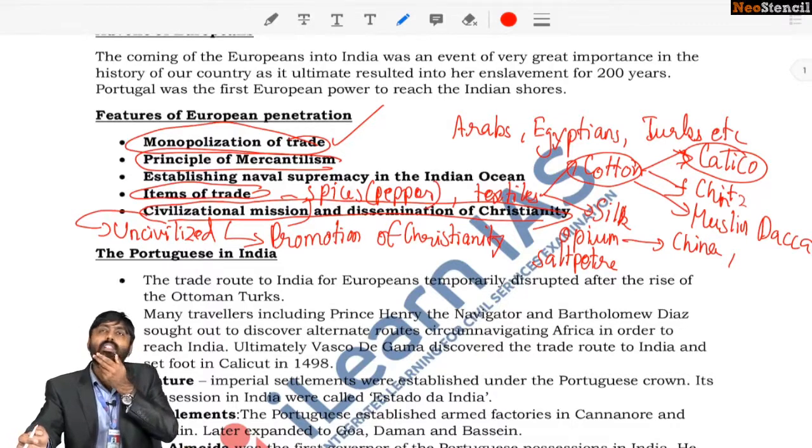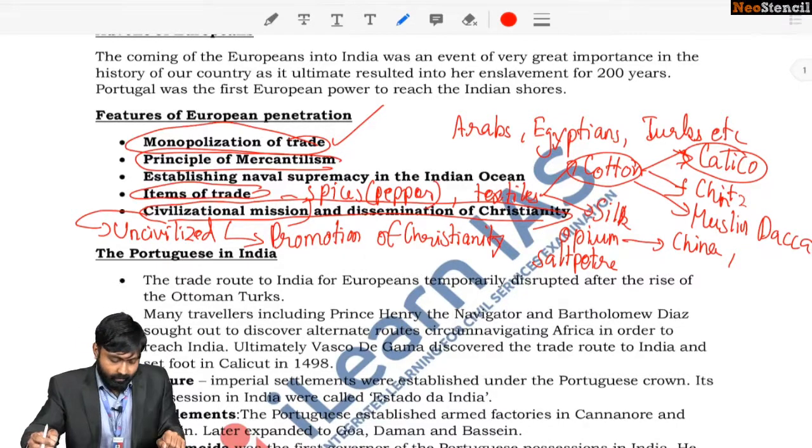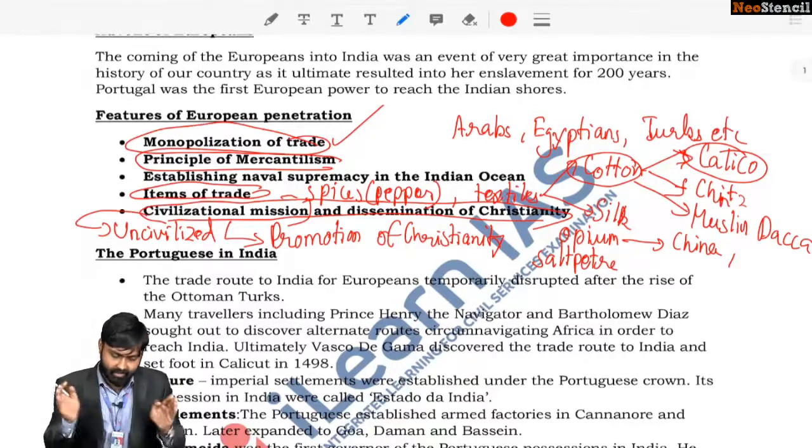Okay, so let's move on. The Portuguese in India. Now let's look at the reasons. Now we have looked at the common factors of European penetration.